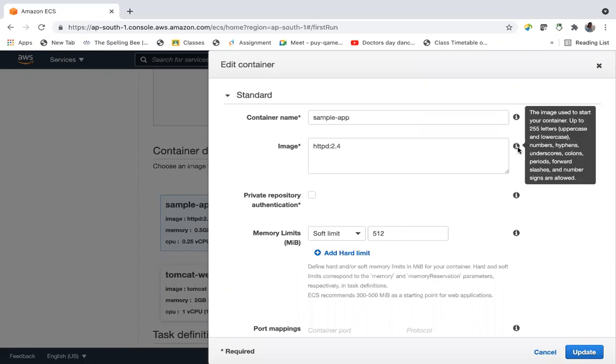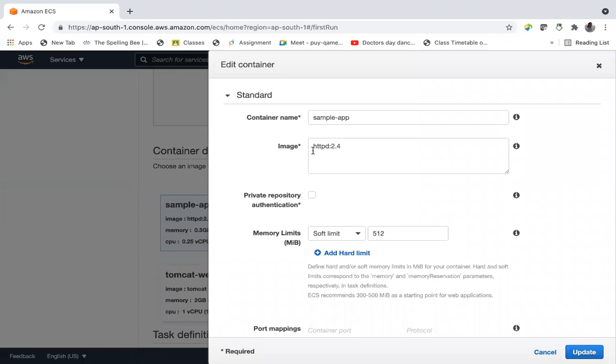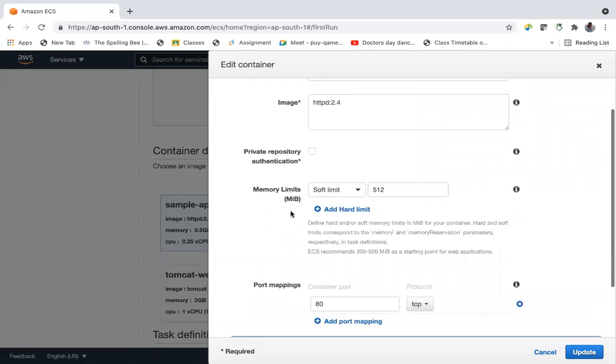So the image used to start your container. Here we are going with the image given in this sample container definition. We are going with the HTTPD 2.4 service as my image, and then private repository authentication.